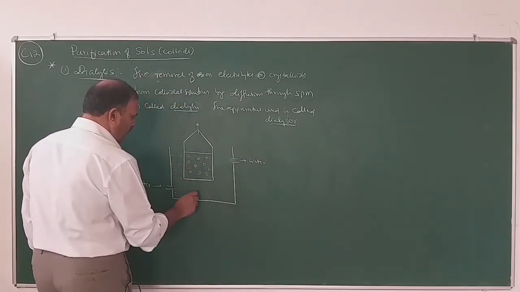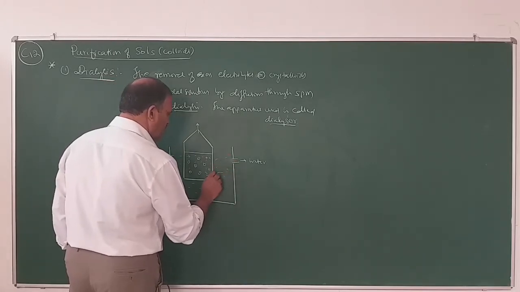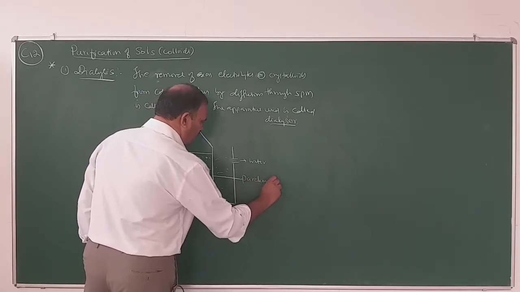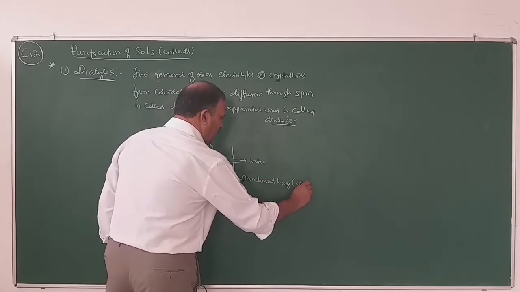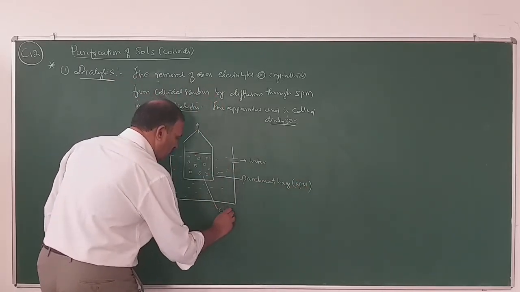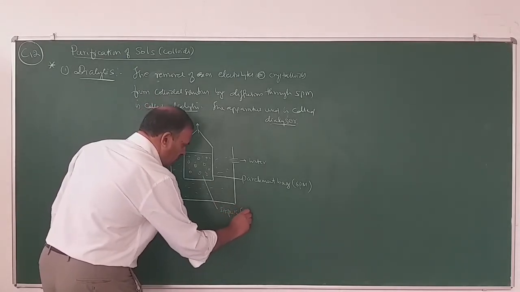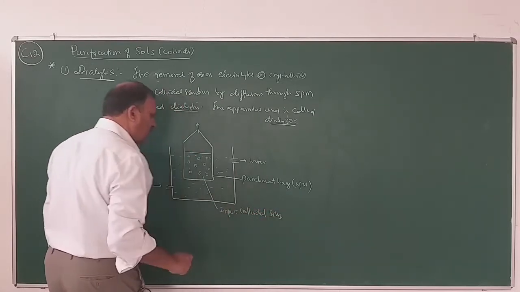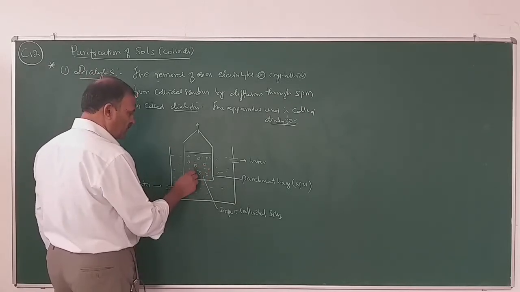So what is there in the parchment bag? This is the parchment bag, a semi-permeable membrane bag, and it contains impure colloidal solution with excess electrolytes and other impurities. What happens?